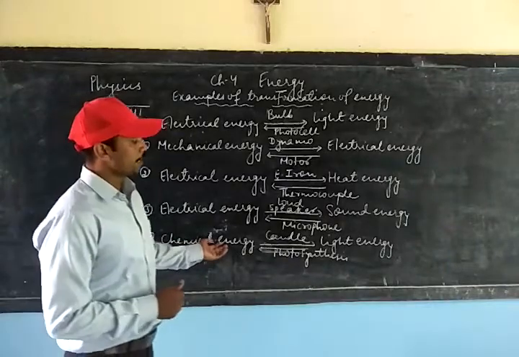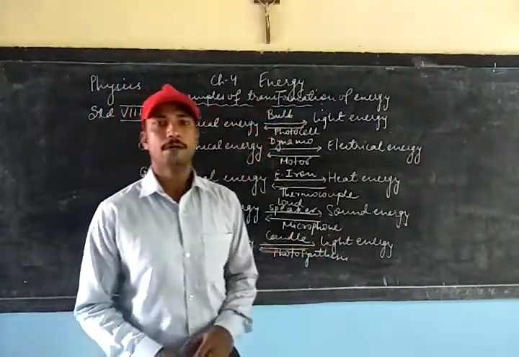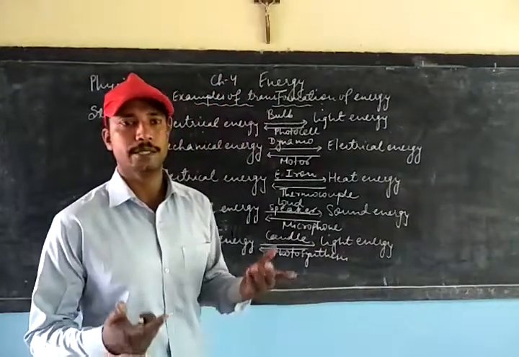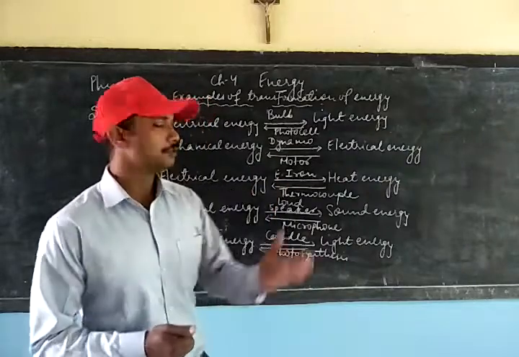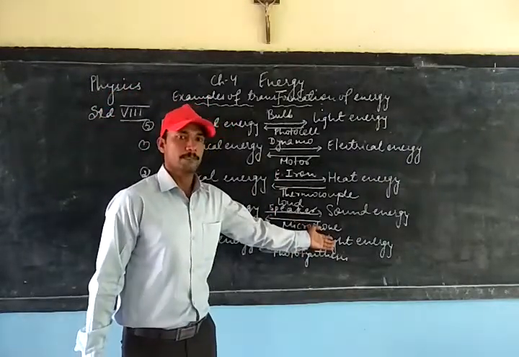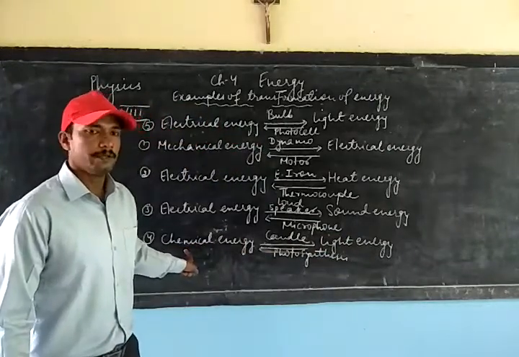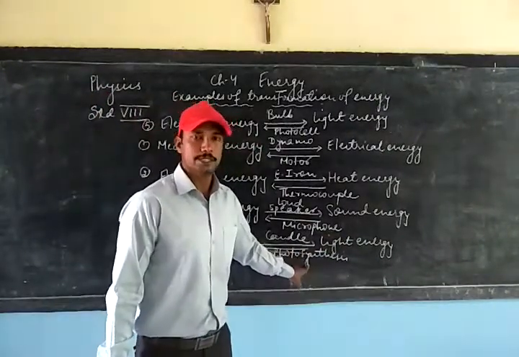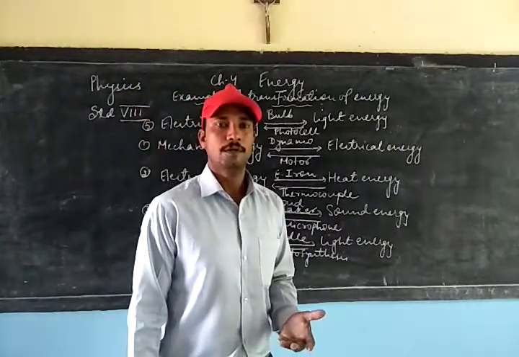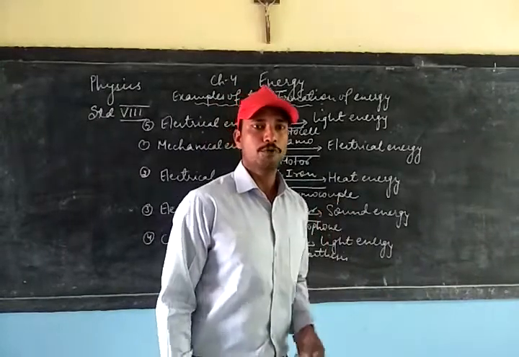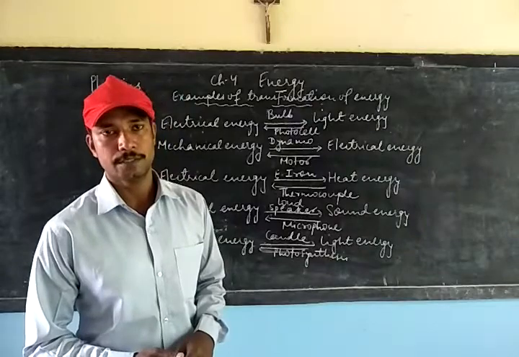Then we have chemical energy into light energy. Candle is a very good example, a lighted candle, because a candle has chemical energy stored in it. When we light the candle, it gives out light energy. Similarly, light energy can be converted into chemical energy. The process is photosynthesis. The plants absorb the light energy of the sun, which produces food, and the food stored in the plant is the chemical energy.